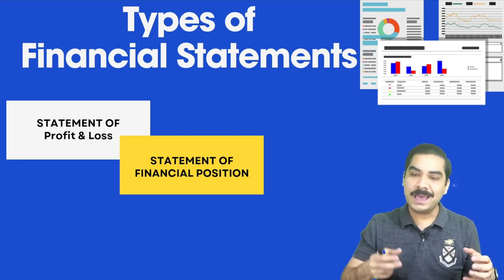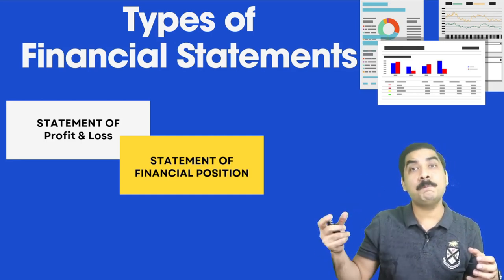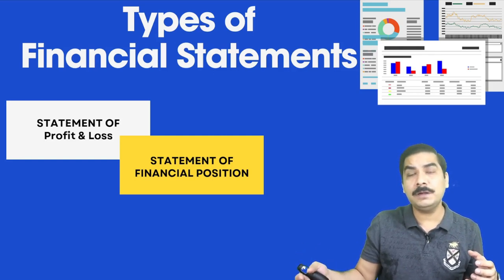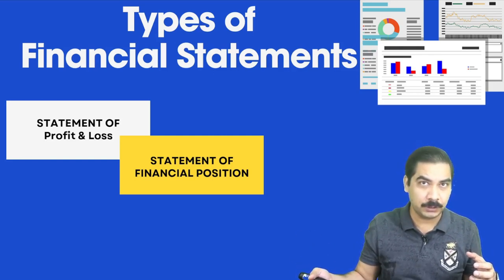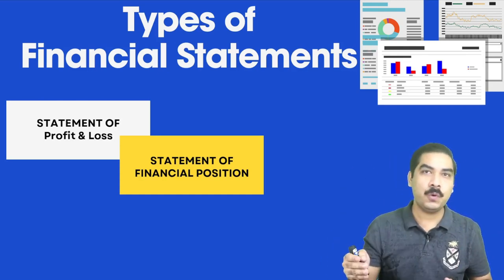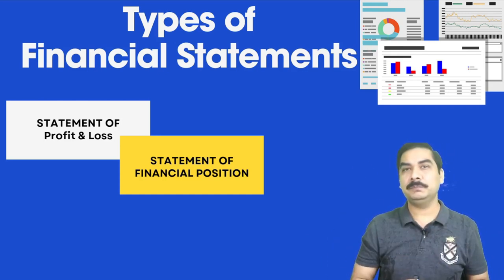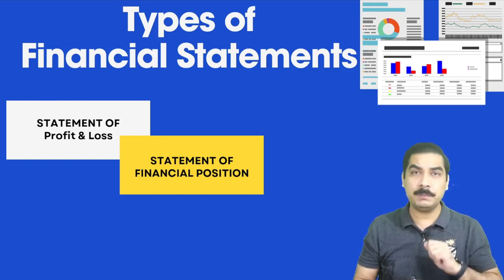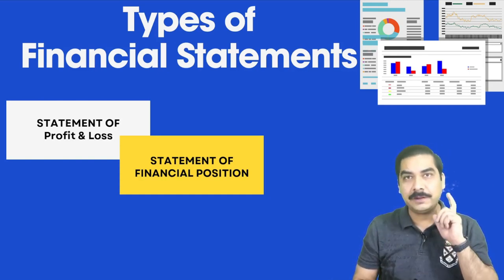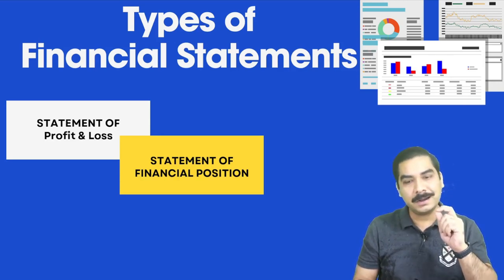Okay, so when I say your financial position, you must say these are the things which I own, and this is what I need to pay to the people or to the institute to settle my liability or obligation. So financial position is what you own and what you owe at a particular time. Okay, this is the point you need to remember. At a particular time means as at a particular date.